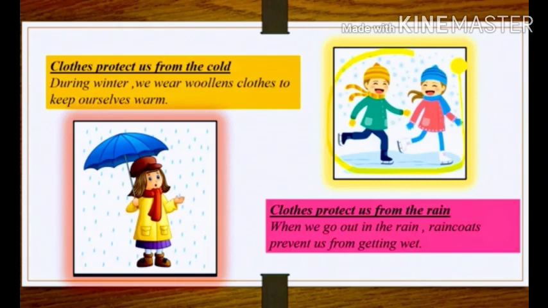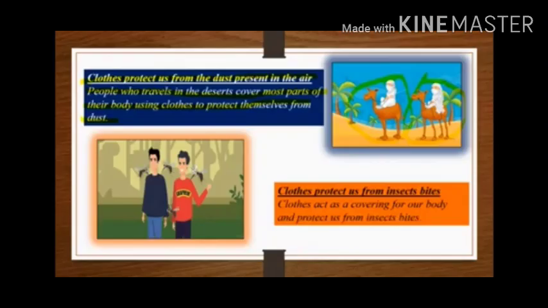The material of umbrellas or raincoats is made of synthetic fibers, and they help protect us from rain because these synthetic fibers do not have any pores in them. So, water of the rain does not affect our body.